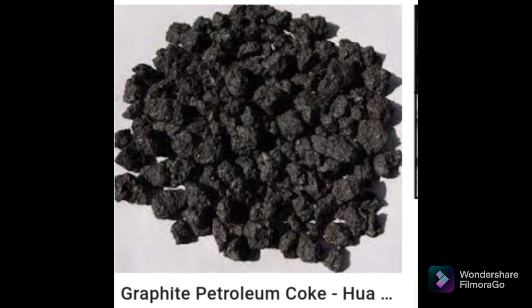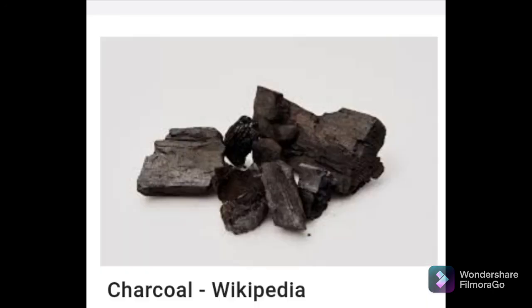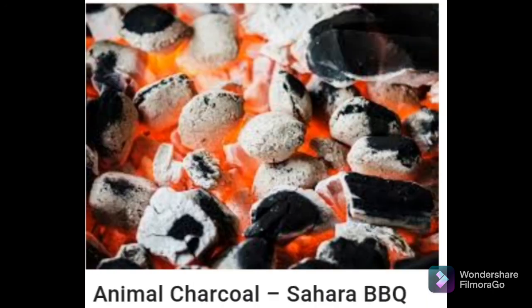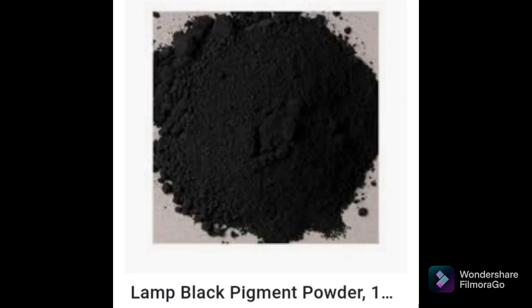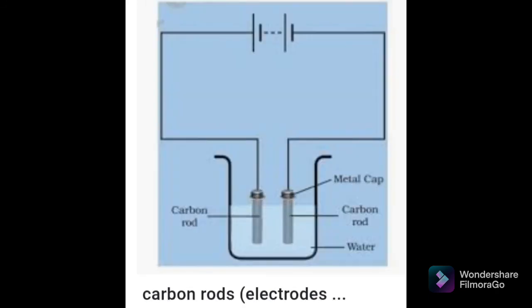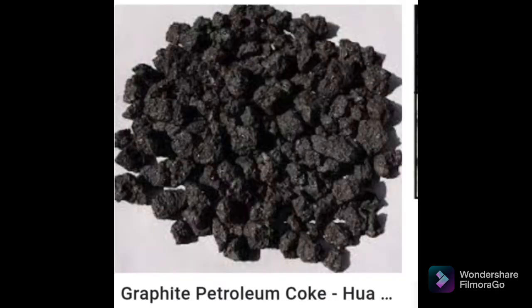So this is about non-crystalline forms of carbon. How many non-crystalline forms of carbon have we discussed? Coal, charcoal, animal charcoal, sugar charcoal, lamp-black or soot, gas carbon and coke. I hope you got all points related to non-crystalline allotropes of carbon. If you have any doubt in this, you can ask me. Thank you.